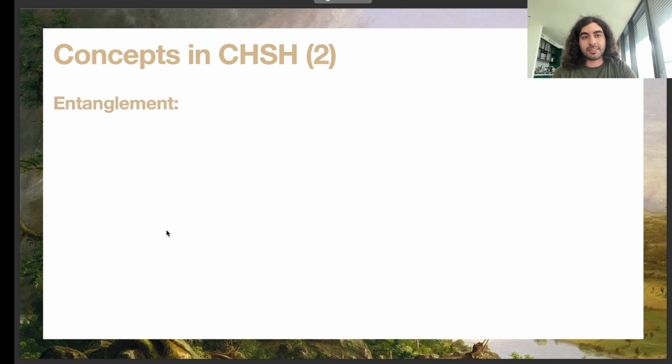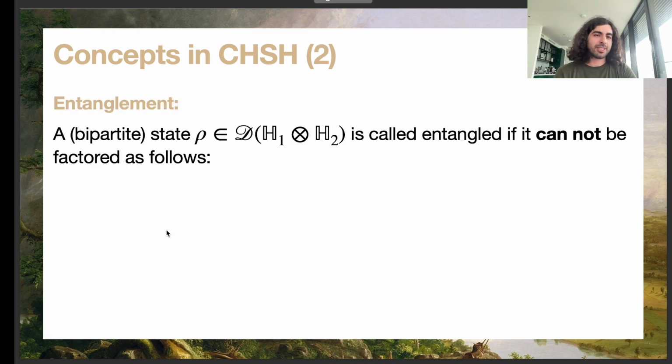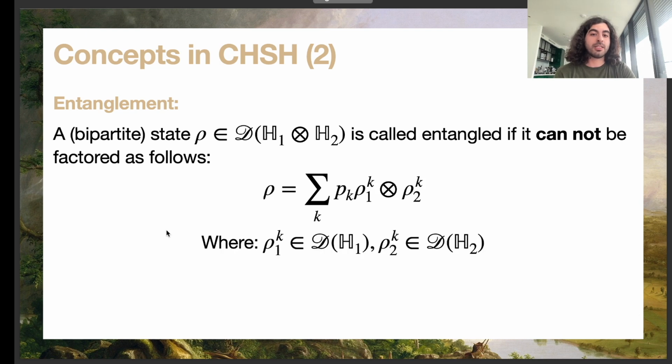And on the other hand, there's the concept of entanglement, which is a completely algebraic concept in a sense, because it's about density operators on a tensor space. And somehow I call a state rho entangled if I cannot write it as the convex combination of tensor states, such that rho1 is going to be an operator on H1, and rho2 is going to be an operator in H2.